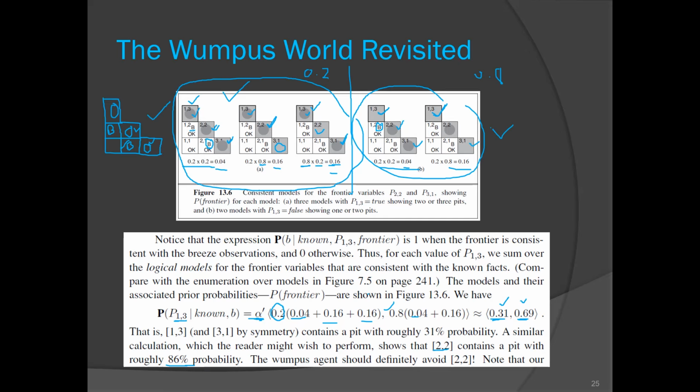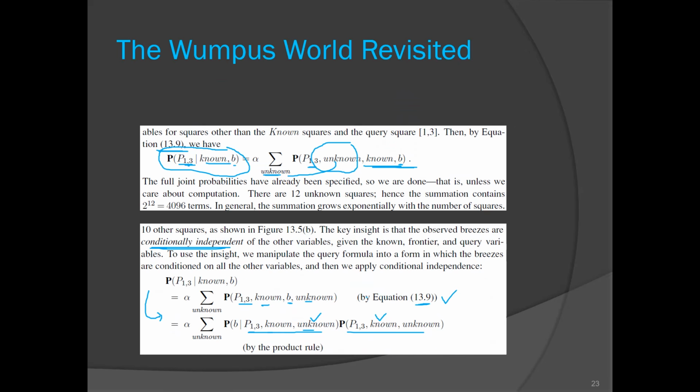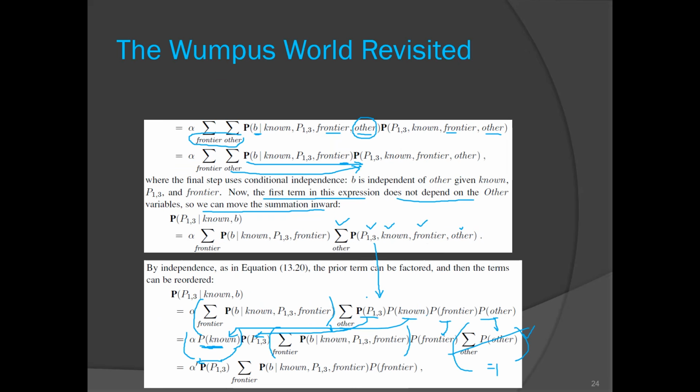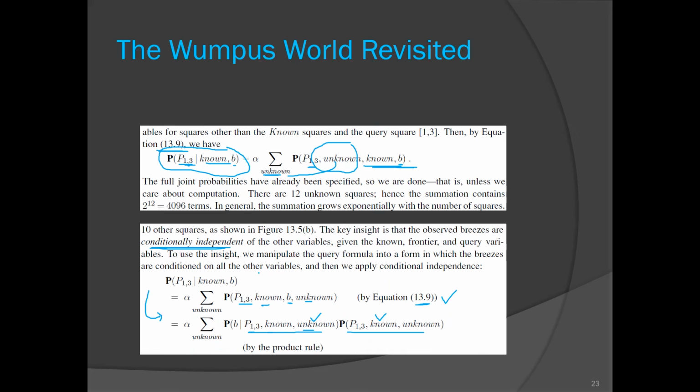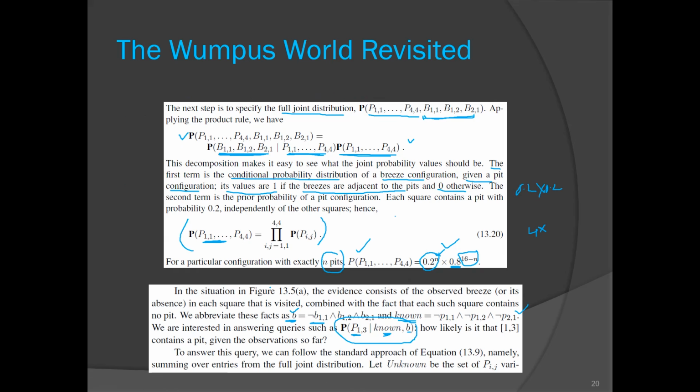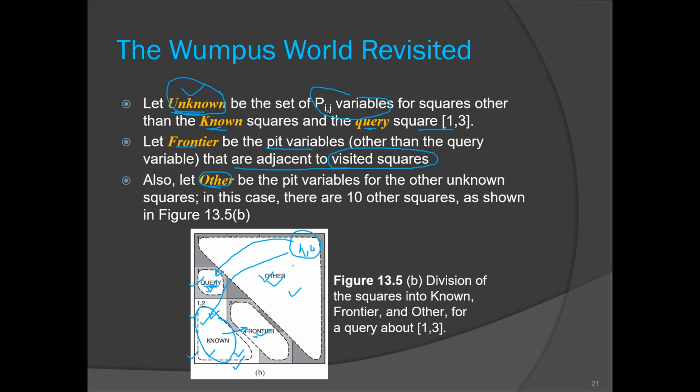Go through this video once again. What we did was divide all the pit configurations. There are a total of 16 variables for pit configuration, so we divided them into these 4 sets.